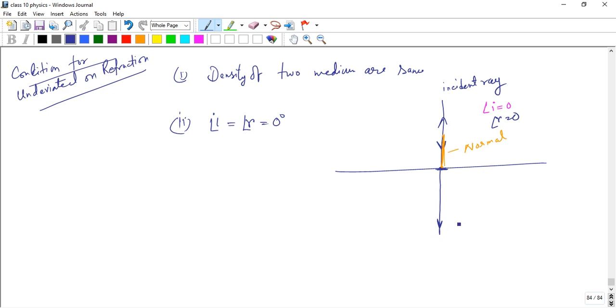So there is no deviation here. Delta equals 0.